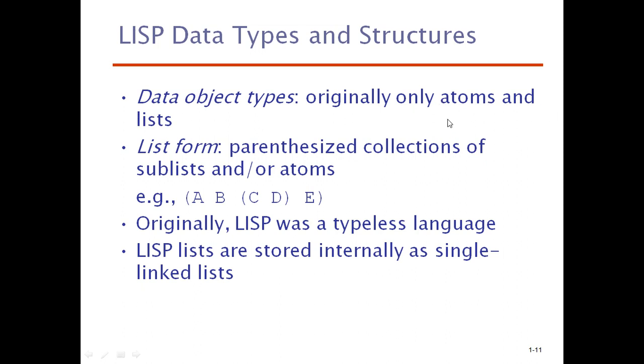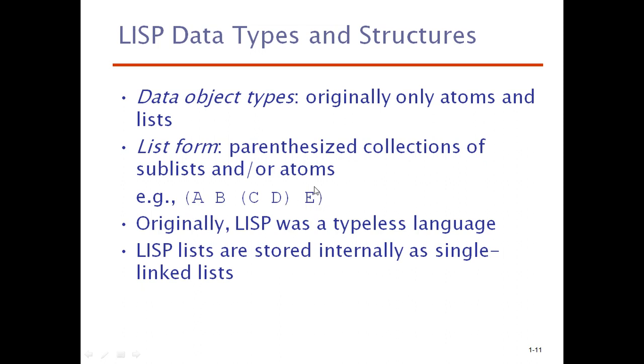For example, when you find any expression enclosed in brackets, then we can say you are going to define a list of elements. So A is the finest unit in its entirety, so we call A an atom. And a combination of A, B, a sublist C, D, and E, this entire thing is said to be a list.